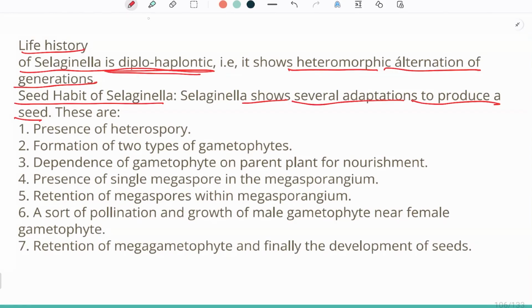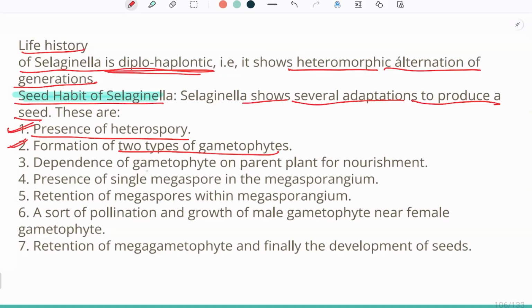So, seed habit of Selaginella. Selaginella shows several adaptations to produce a seed. These are the presence of heterospory. First of all, the presence of heterospory is an important indication for the presence of seed habit. The oogamous kind of reproduction is required in order to produce seed. The second is the formation of two types of gametophytes. Very obvious that two types of gametophytes should be produced. The first one should be male and the other one should be female. Male gametophyte and female gametophyte should be produced in order to prepare a seed.